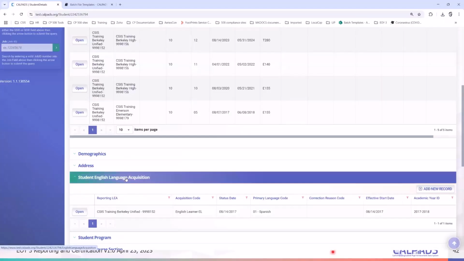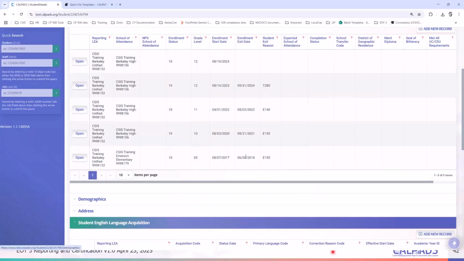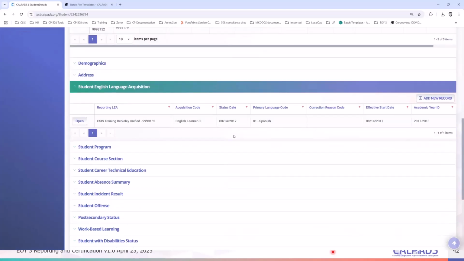See, the student was EL since 2017. They never attained an RFEP status. So see how the student was there in 2017, and then they probably disappeared, moved out of state or country, and then came back in 2020. But during this time of enrollment at your district, the student was never reclassified, or if they tested, then they failed the reclassification levels. And so the student was LTL.